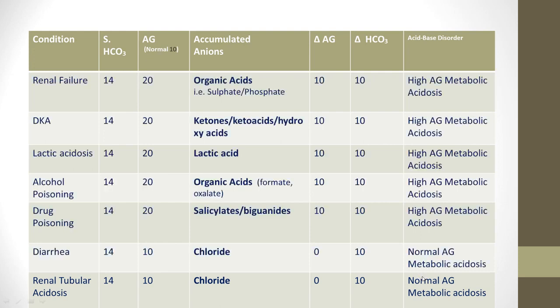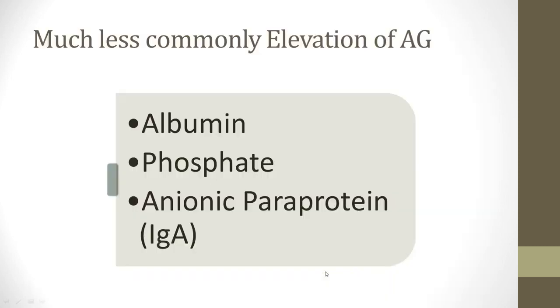So these are the commonly seen conditions, but you may encounter different values whenever you are seeing actual patients. But for the sake of understanding, we have just made it simpler so that the concept is understandable. So I've already discussed these two conditions where we have found no increase in anion gap. Now let's talk about the conditions where we find an increase in anion gap other than what we have mentioned.